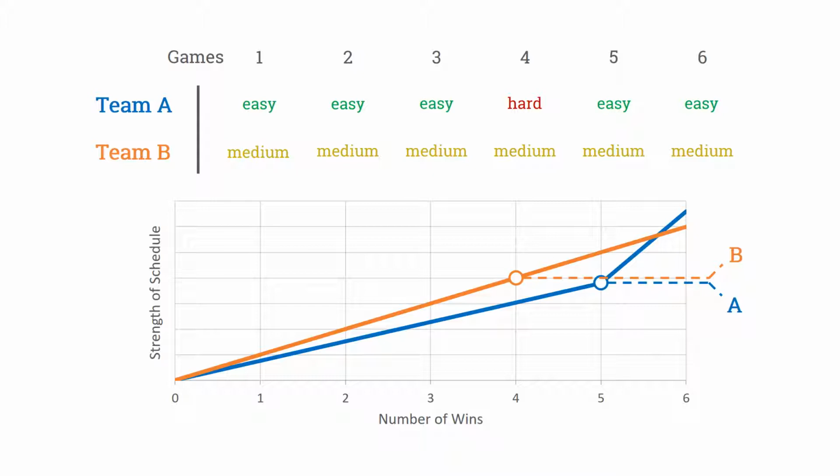This highlights another weakness of the simple rating systems that most publishers provide. All they would tell you is that one of these teams' schedules is stronger by some arbitrary number. But then you only know whose performance was better if they have the same number of wins, or if the team with the tougher schedule has more wins. If the team with the stronger schedule has fewer wins, then you don't have enough information to really compare their performances. We have to understand these disparities in strength of schedule on a game-by-game level to draw these conclusions.